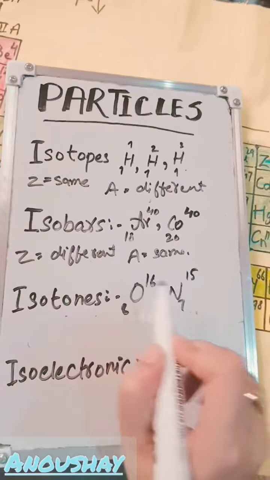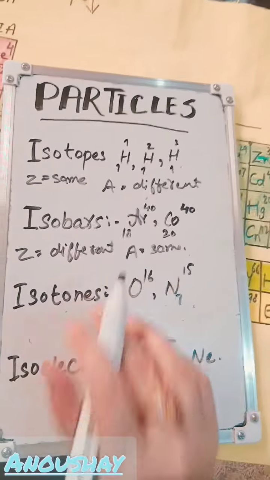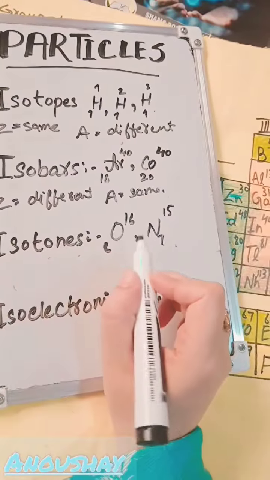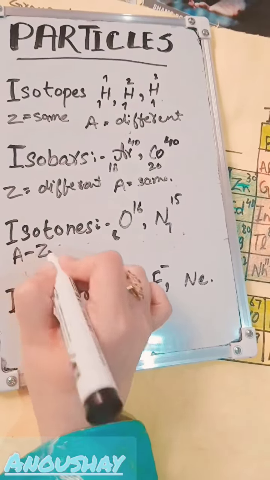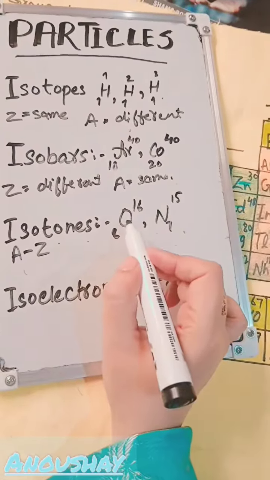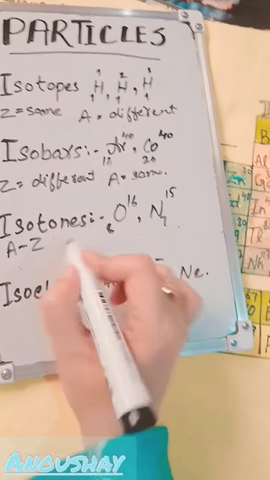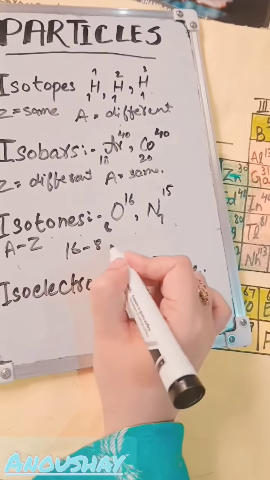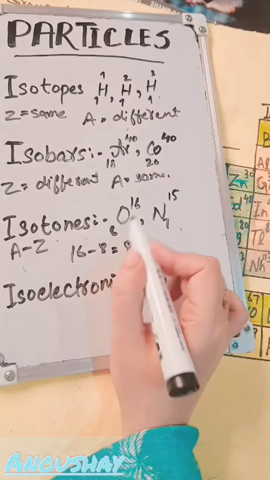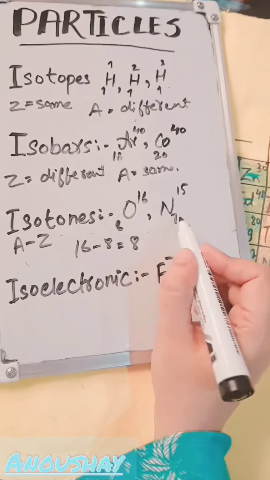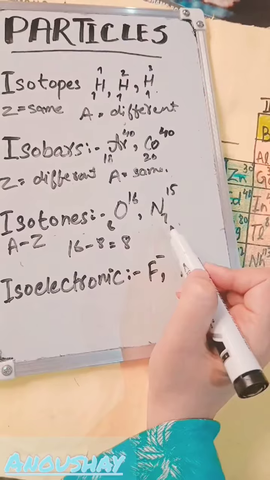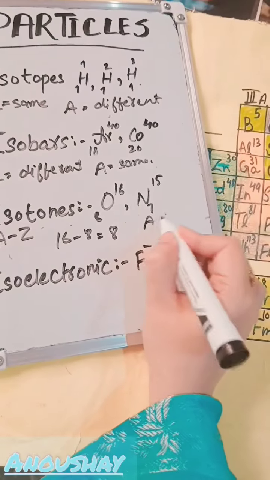Now comes isotones. What are the isotones? The isotones are the atoms of different elements which have the same number of neutrons. As you know, there is a formula to find the number of neutrons, which is E minus Z. Minus means we have to subtract atomic number from mass number. Oxygen mass number is 16 and atomic number Z is 8. If we subtract 8 from 16, the number of neutrons is 8. That's why oxygen has 8 neutrons.